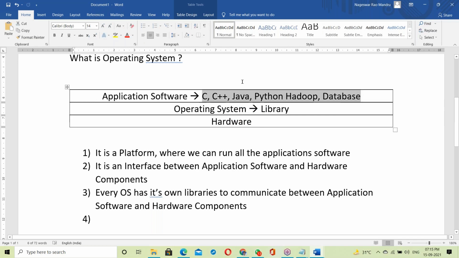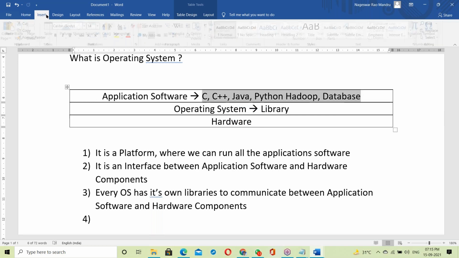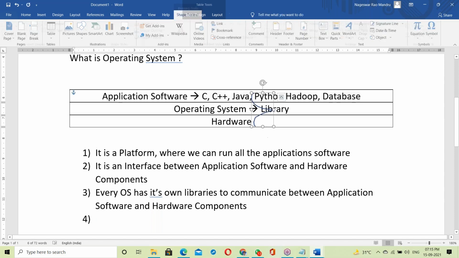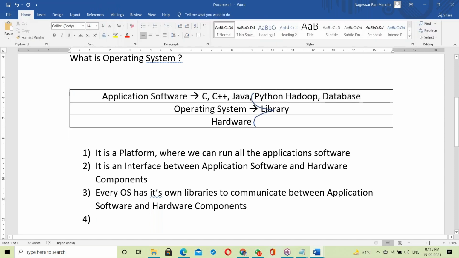Every program has to link with the OS library. After linking with the OS library, then it communicates with the hardware components. That's it. So before going to run the program, it has to link with the OS library, and only then communicates with the hardware.